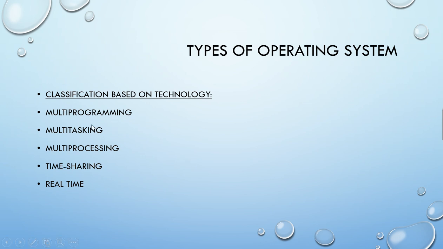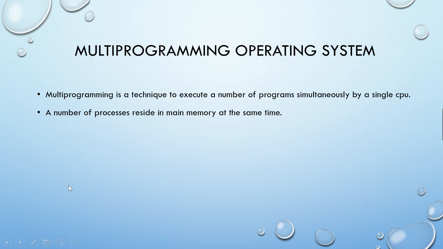Now they are multi-programming operating system, multitasking operating system, multi-processing operating system, time-sharing operating system, real-time operating system. So let me go to the multi-programming operating system slide. Now what is multi-programming? From the name itself, we know that many programs are going to reside in the memory. So this is a technique. It is used to execute a number of programs simultaneously by a single CPU.